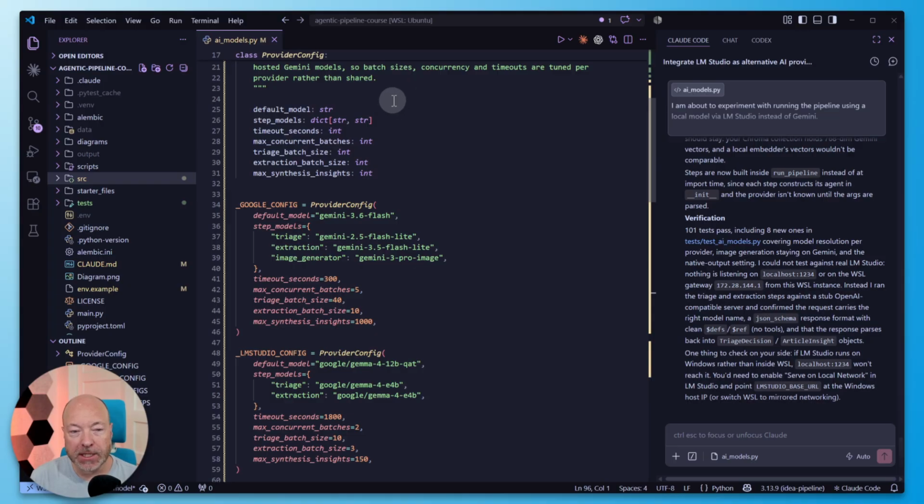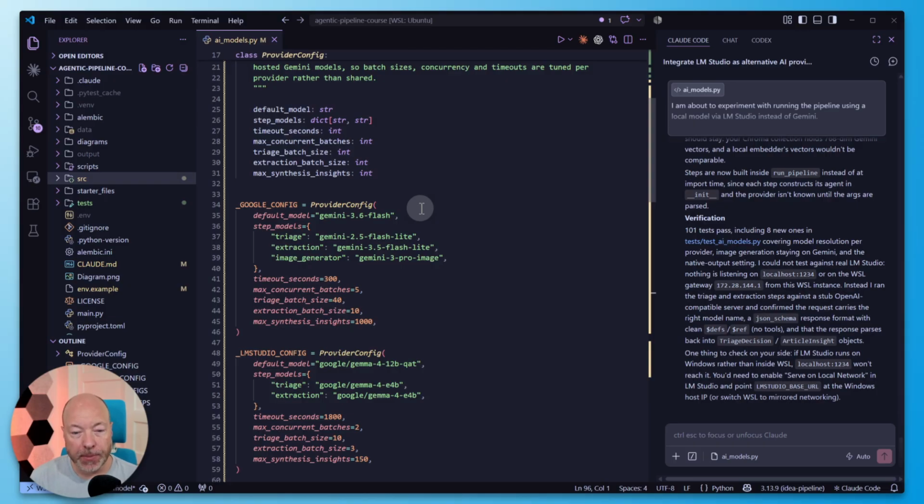So my pipeline has this AI models class. And previously, the only supported AI provider was Google Gemini. And I had this provider config here that specifies the different models to use for each stage of the pipeline. I recently updated this when Google released some new models. So I'm using Gemini 3.6 Flash by default. I actually found that the newer Flash model works just as well as the older Pro model that I was using in the course. So that's kind of the default now that I use for the steps that require a bit more reasoning.